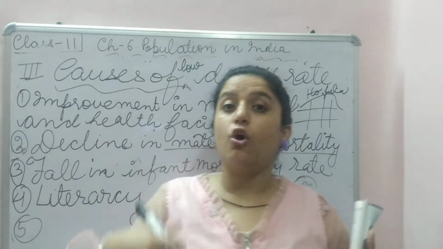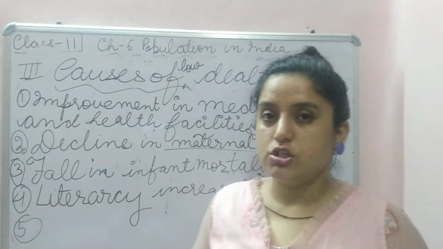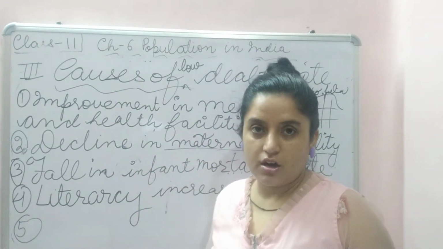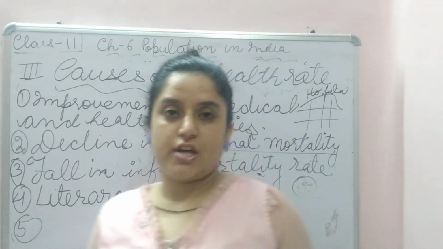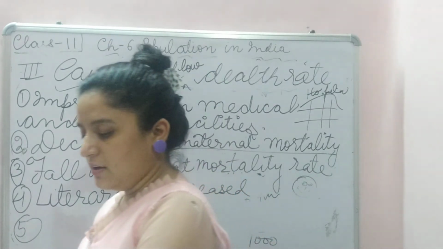But now hospitals were there, they went there, doctors charged a little, treatment was done, hence the death rate declined. Okay, then